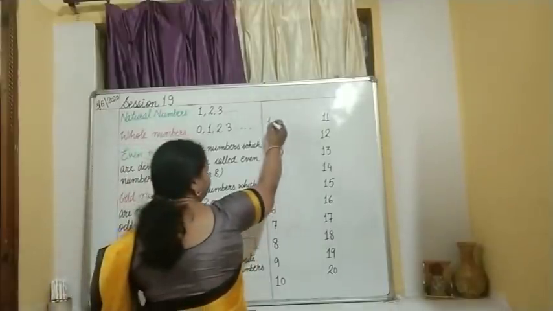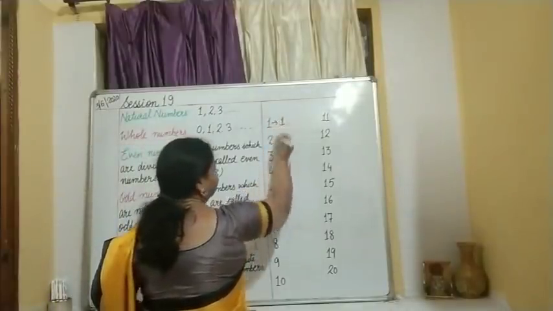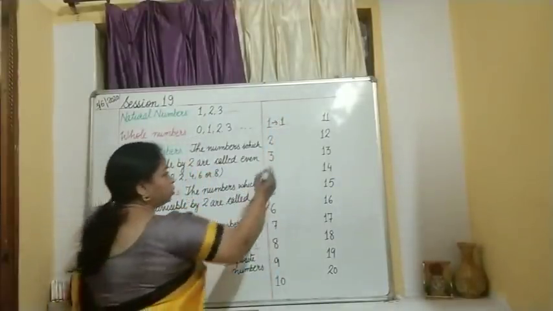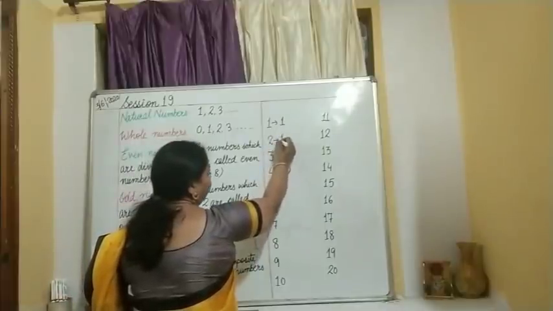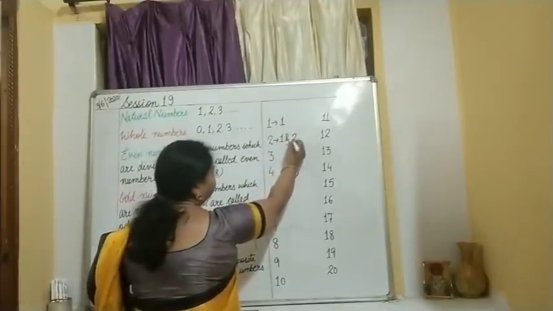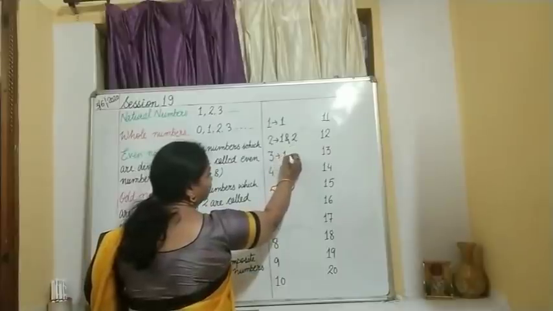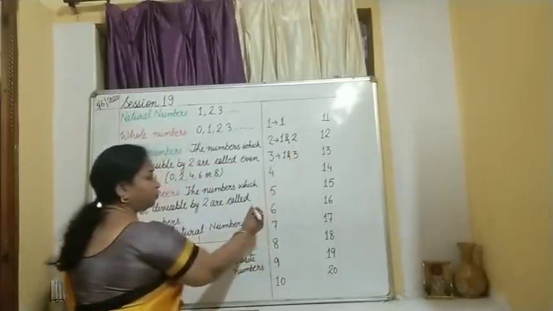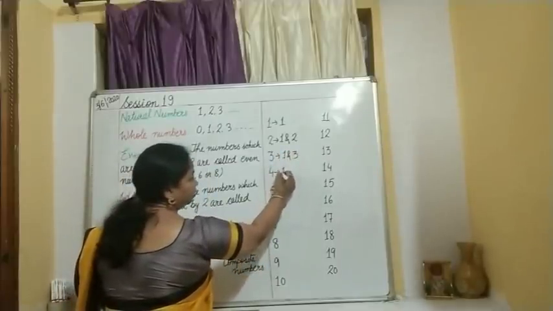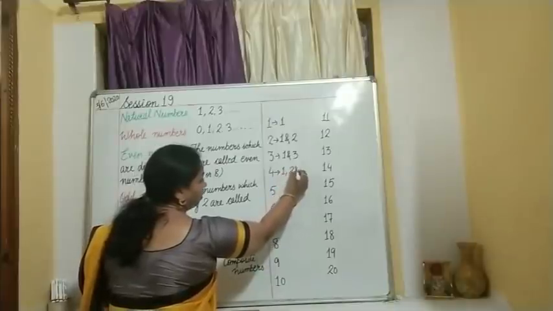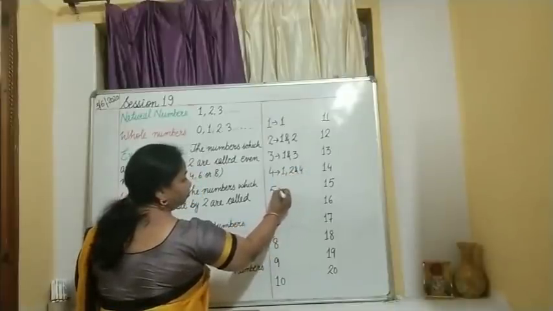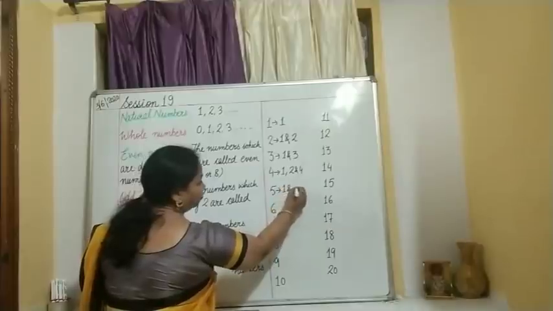1. What are the factors of 1, children? Only 1, okay. 2. What are the factors? 1 and 2. 3. What are the factors? 1 and 3. 4. The factors are 1, 2 and 4. Factors of 5, 1 and 5.